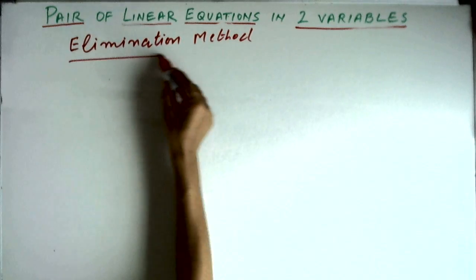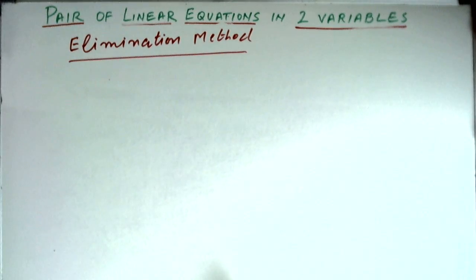So again we will explain this method by the example which we have taken, and that example is that Neha bought mangoes and apples and paid 500 rupees, and let's take the second condition as that she bought together 8 kilo of fruits.